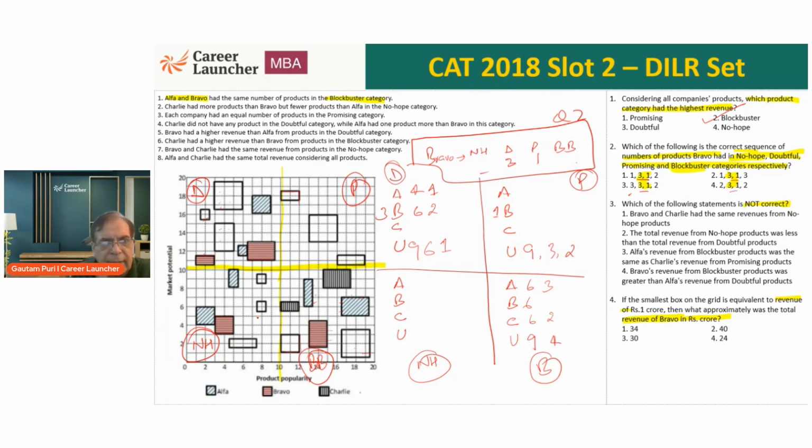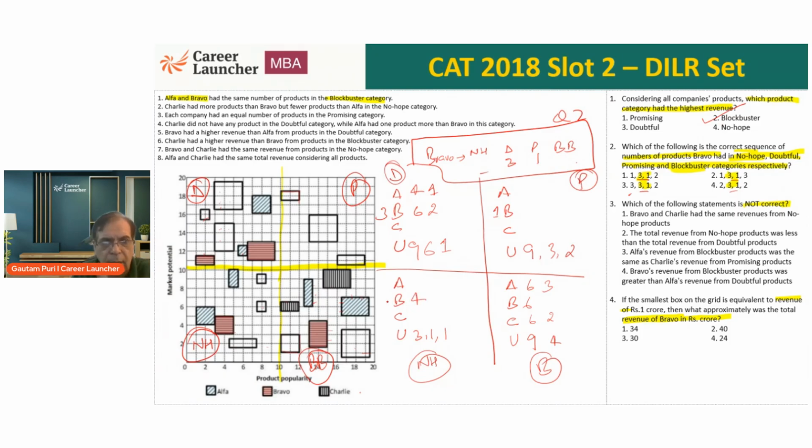Then we have the no hope category. Again, I'll look at the first, the unknown category. This is 1, 2, half on either side, so 3. So this has an area of 3. And the other 2 are 1, 1. So the 3 unknowns are 3, 1, 1. What is the Z one? Z is the Bravo. How many? 1, 2, 1, 2, 2 to the 4.